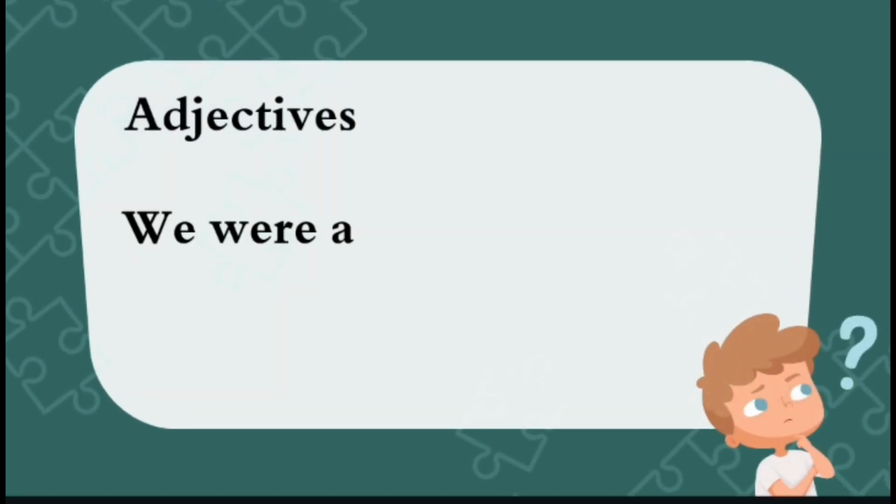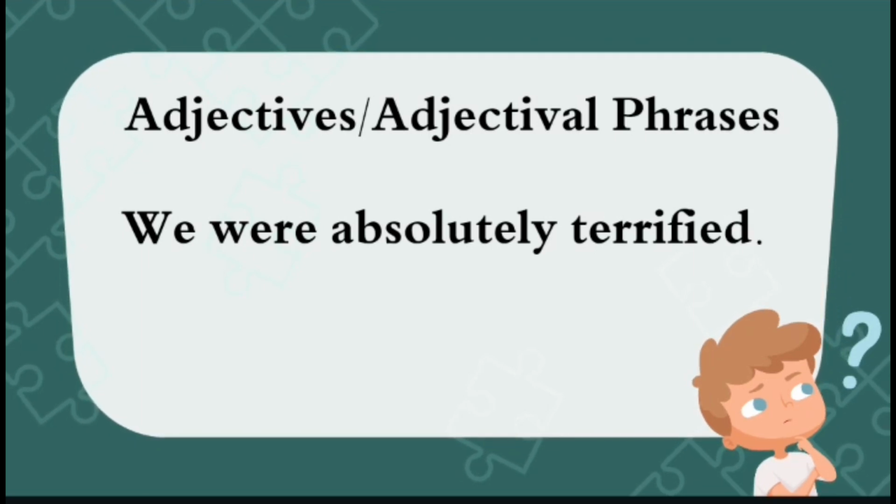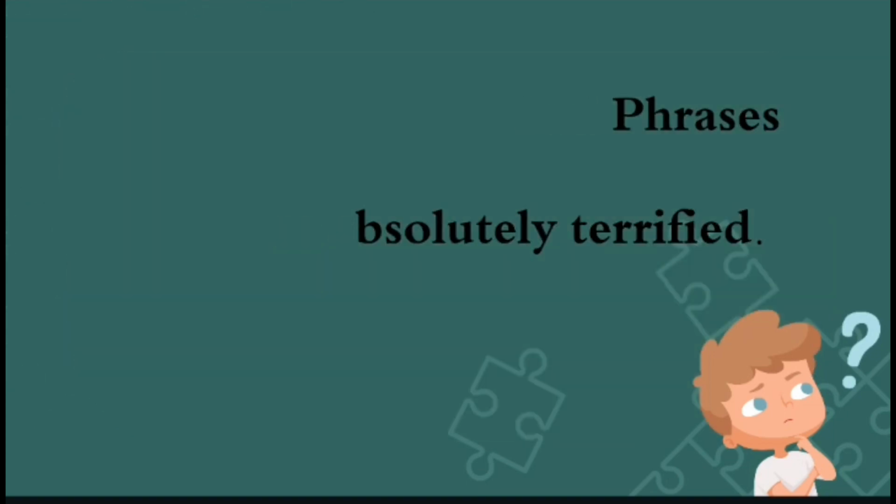So, jump to the next one. While writing a personal recount, we use adverbs as well as adjectives and phrases, such as, for example, we were absolutely terrified. Over here, absolutely terrified is an adverb phrase. So, these two things have been used in the sentence. Another example is also there. A scruffily dressed young man asked me if I could spare him a few dollars.